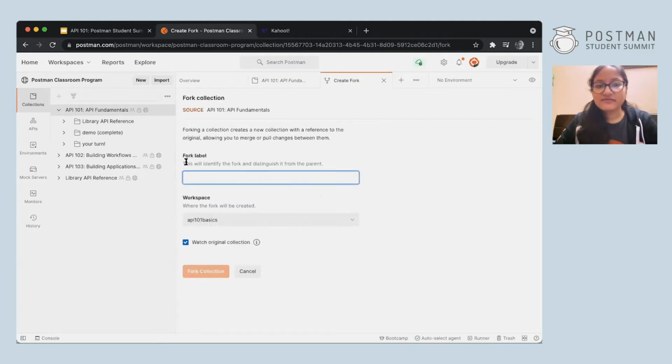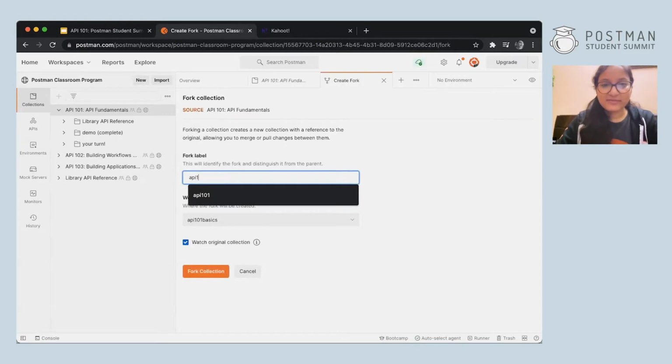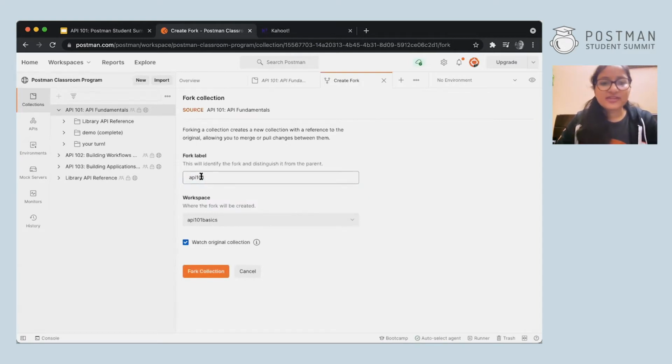And here you can give any name. I can give it API 101, and you can give any name, whatever you want. And make sure you select this as my workspace because you'll be easily able to find it then. I have a separate workspace, but if you want, you can create a new workspace or you can save it in my workspace. So I hope everyone is here. If you are here, just react or send me a chat saying yes or whatever, so that I know that you all have reached this part.